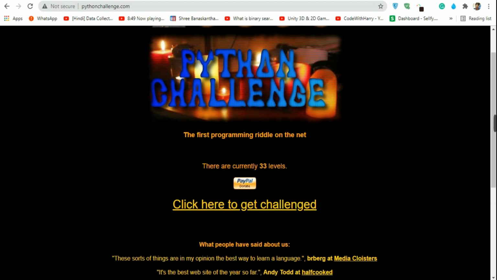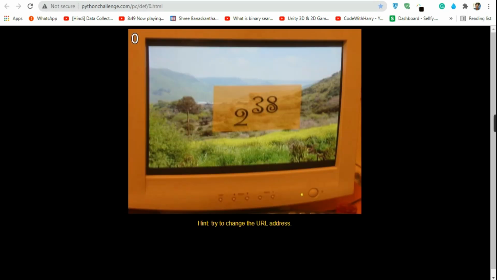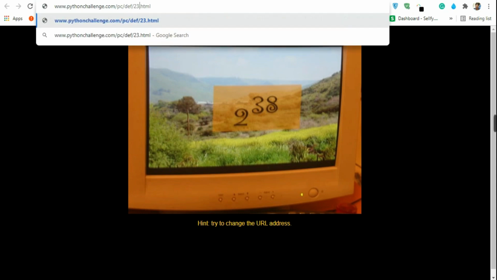First of all, to start the challenge, you have to click here to get the challenge. Let's try. Okay, this is, I think, an old TV, and I think this is the image, and 0 is not a different part of the image, it is part of this image. As you can see, 0 is here. So in the hint, as you can see, we have to try to change the URL. I know this trick because I used it in my website. So let's try to change the 0 to 238. Okay, so we got no,